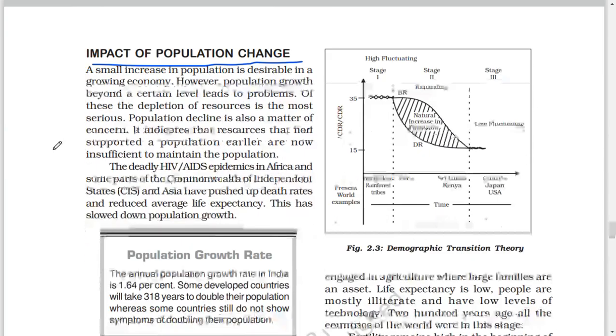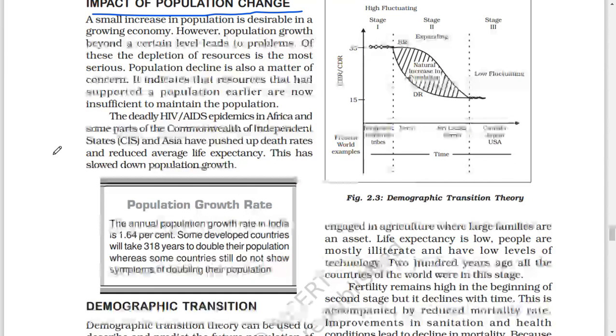It indicates the resources that had supported a population earlier are now insufficient to maintain the population. The deadly HIV or AIDS epidemics in Africa and some parts of the Commonwealth of Independent States (CIS) and Asia have pushed up death rates and reduced average life expectancy. This has slowed down population growth.